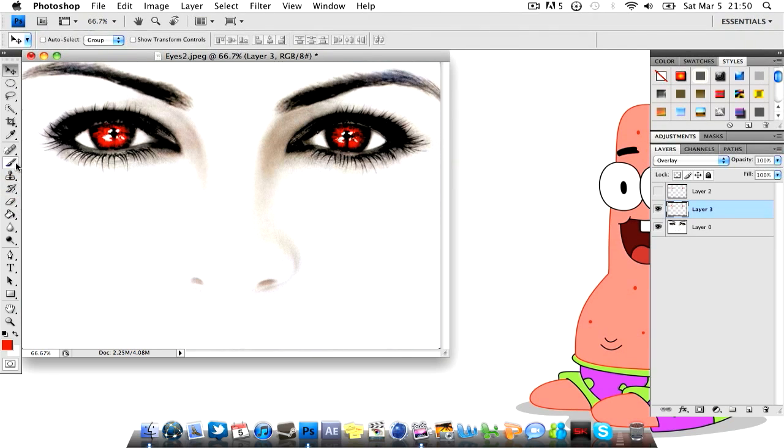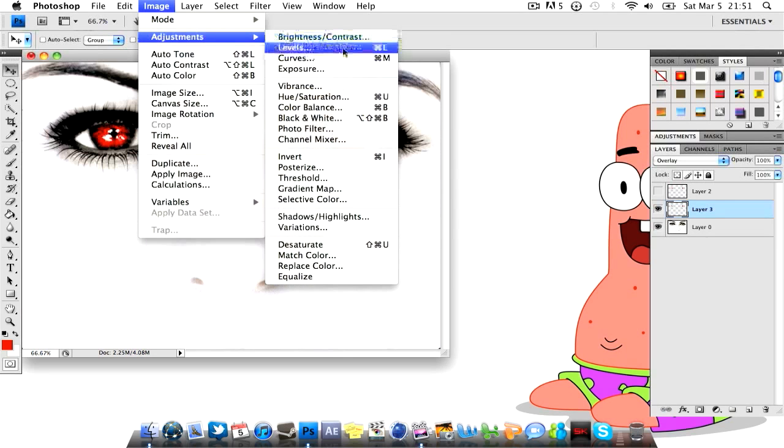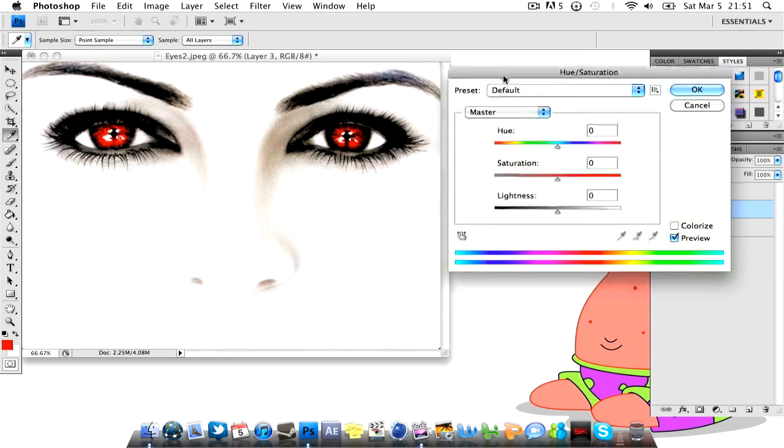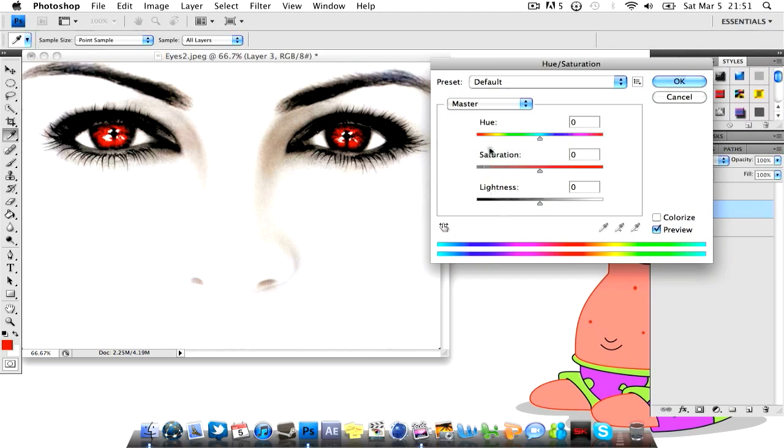Now, if there's any imperfections in the photo or the coloration that you did, just go to your eraser tool, create a really small brush and just erase those errors. Make sure there's nothing on the lids, the whites, everything like that. And it looks good. So now that we're done with that, we're going to go right back to our pointer tool. We're going to go up to Image, Adjustments, Hue/Saturation, and this is how you can change the eye color. All you have to do is drag the hue bar to the left or to the right. It'll change the color to anything that you want.